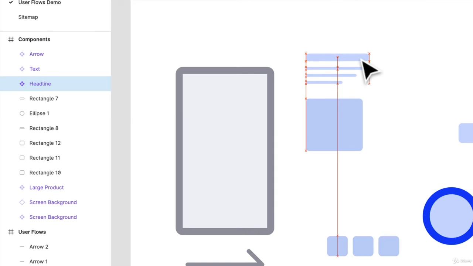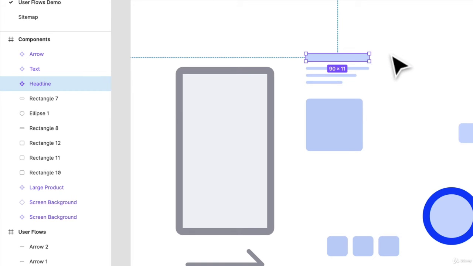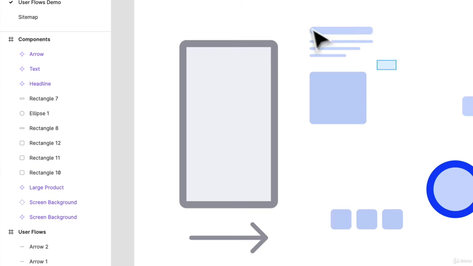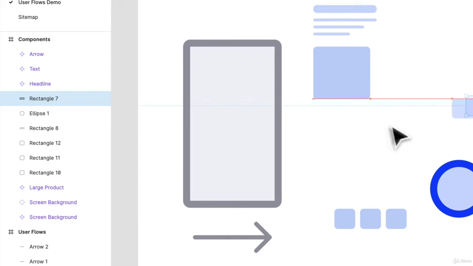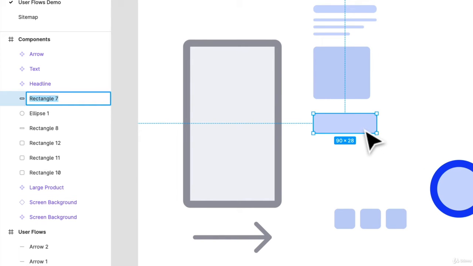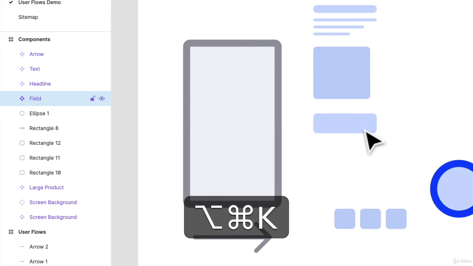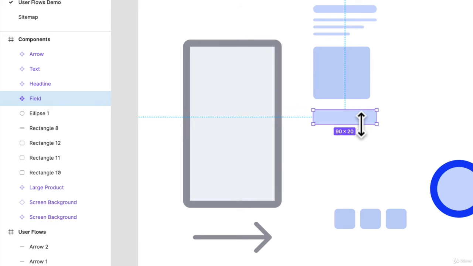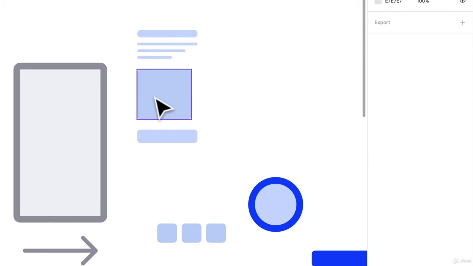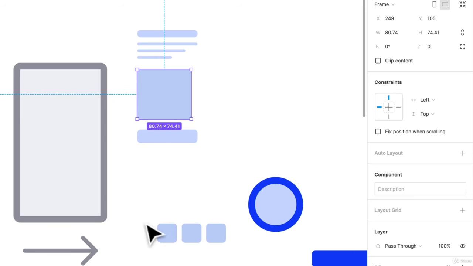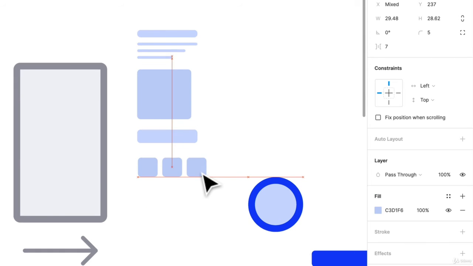If you want to follow along, I advise you to use our resource that we have there, and you can definitely start creating components as well. So we have large product, we have text, maybe this is field. So field, Option Command K, there we go, we got a field, we can even make that smaller. So it's set to scale currently, but if I adjust the constraints to top and bottom, now it's going to actually work with the frame. Okay, that's great.